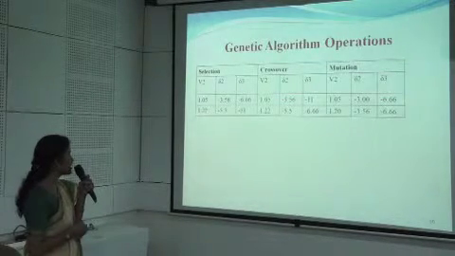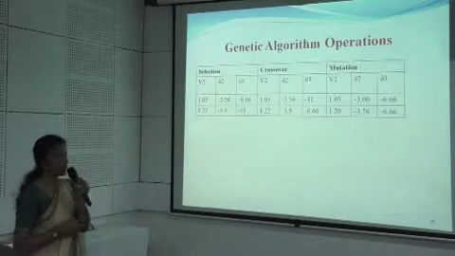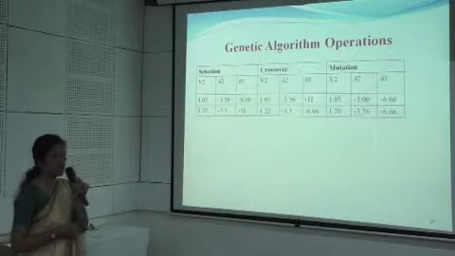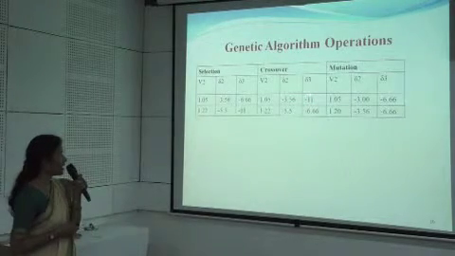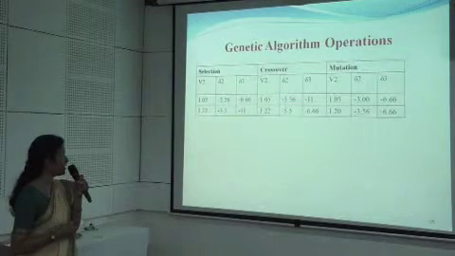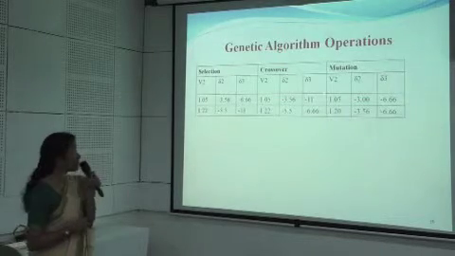And simultaneously, the values of the second parent. Now when we do crossover, we change any one value of the variable. So for delta 3, the earlier value was minus 6.6, now it has been made 11, and the value of delta 3 which was 11 has been made minus 6.6. This is the crossover.